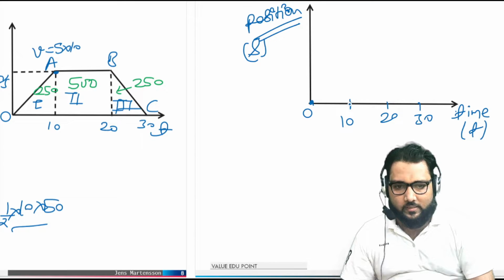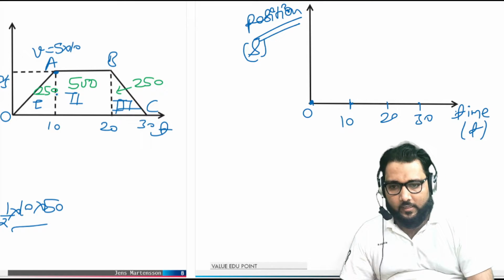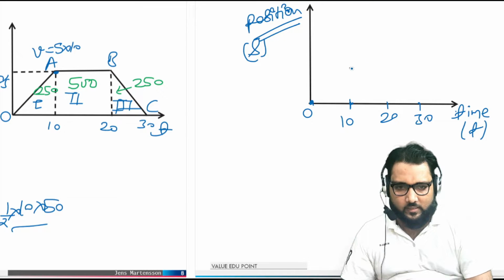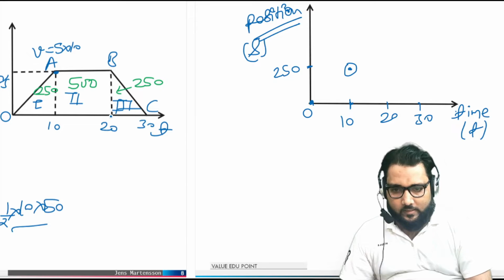So carefully guys, at 10 second the area under the curve will be 250. So here this value comes out to be 250. And at 20 second, the body traverses from this up to this.